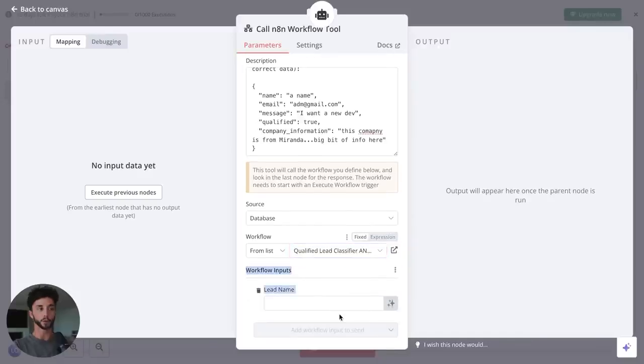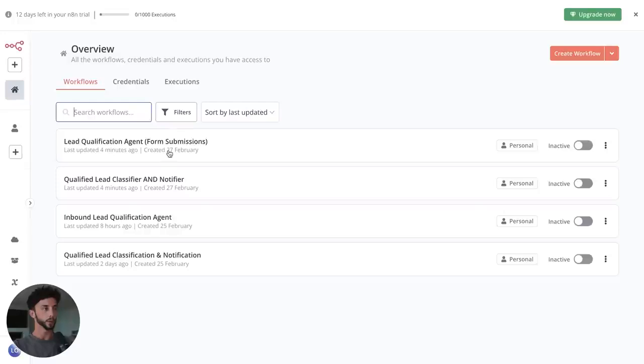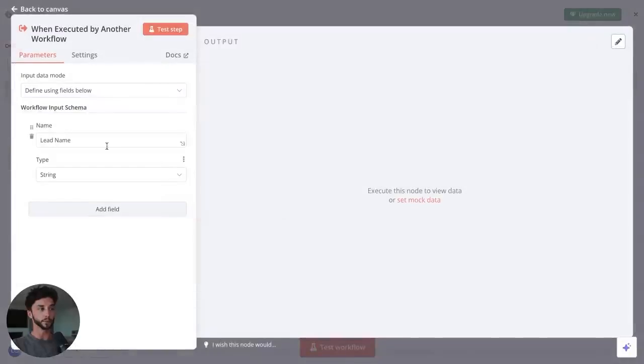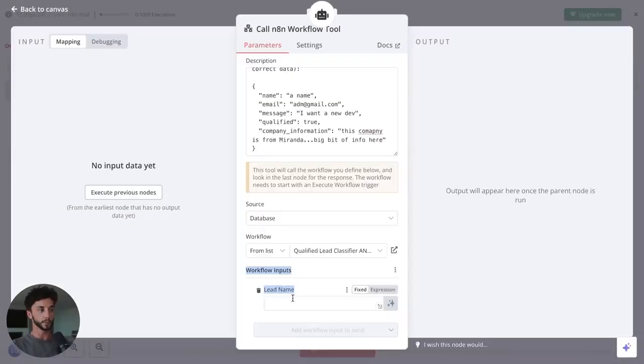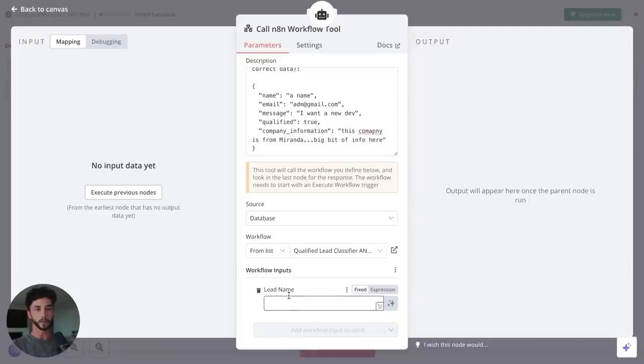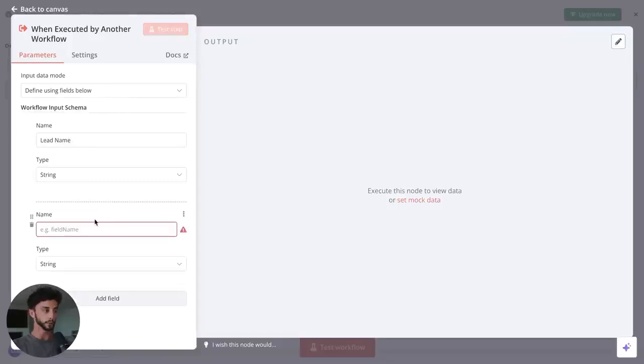And then we see the workflow inputs that we've just set up. So if we go back over to our other automation, when we open this up and define our inputs here, you can see over here we are getting just one of them that we've put in as an example so far. So now we need to set up all these inputs correctly, and we have the name that we want. So we've got the name, and we want the email, so we can add another, email. What else do we need? We need the message.